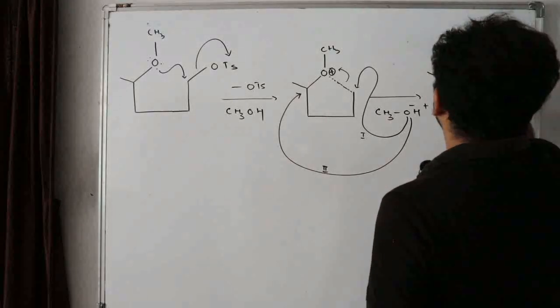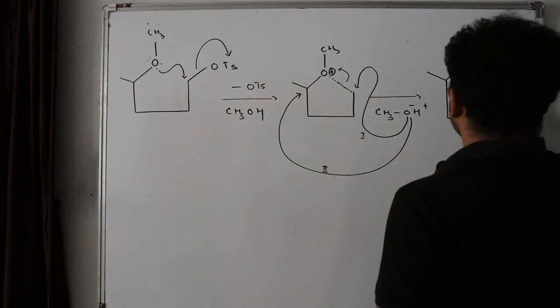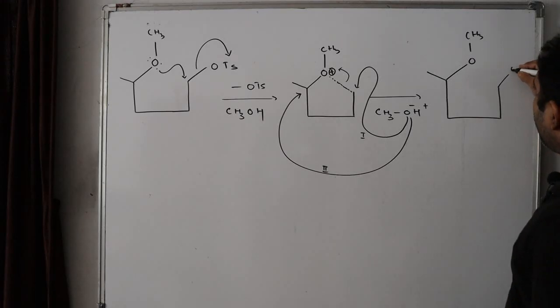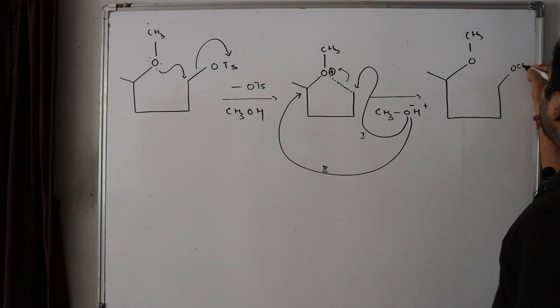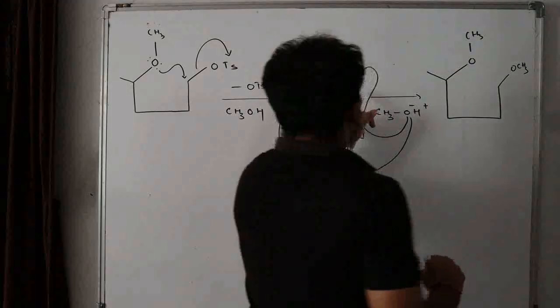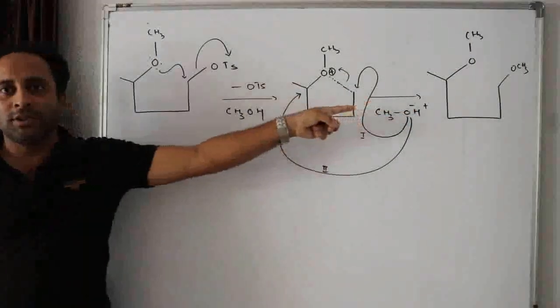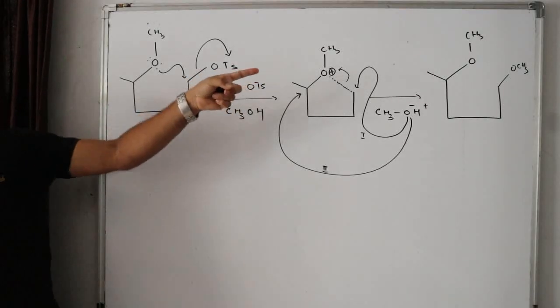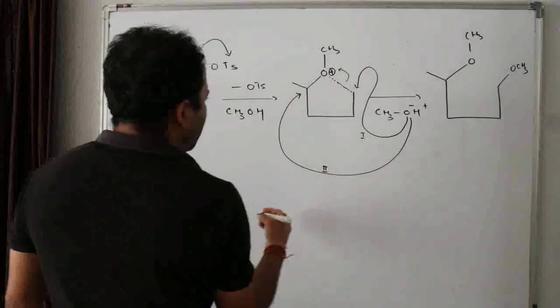O CH3. Now to this position, what will happen? O CH3. Is it? To this carbon, what is joined? O CH3. Is it? Did you understand my concept? Clear? Now if it follows the track 2, what will be the answer?